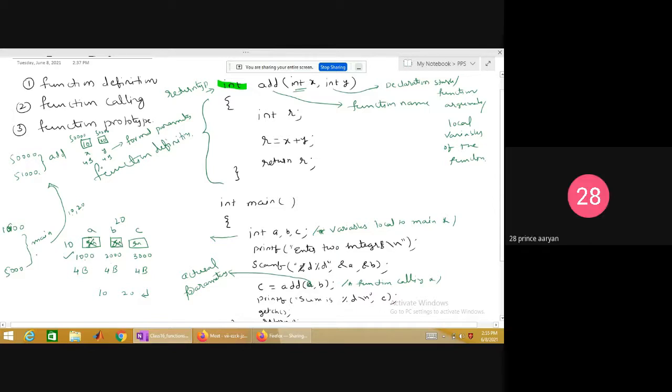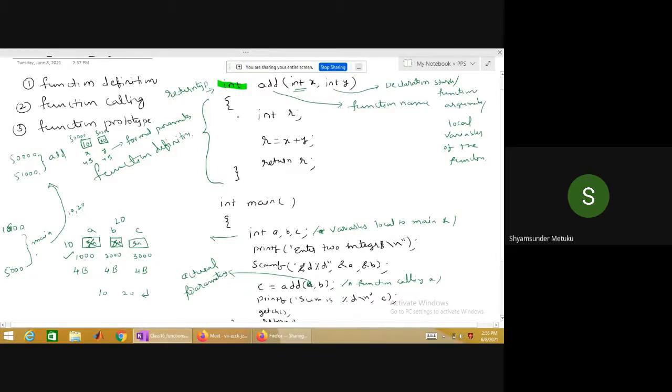Yes, sir. So are these 10 and 20 the original values you entered in main, or copied versions of the original variables? They are copied versions. X and Y are called formal parameters; they are duplicates of A and B.